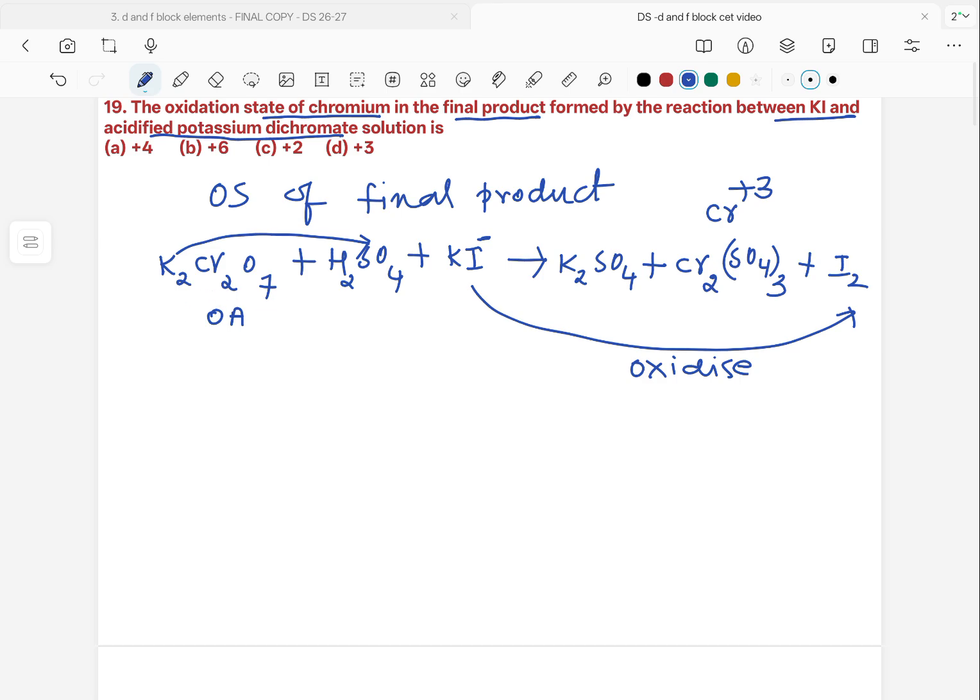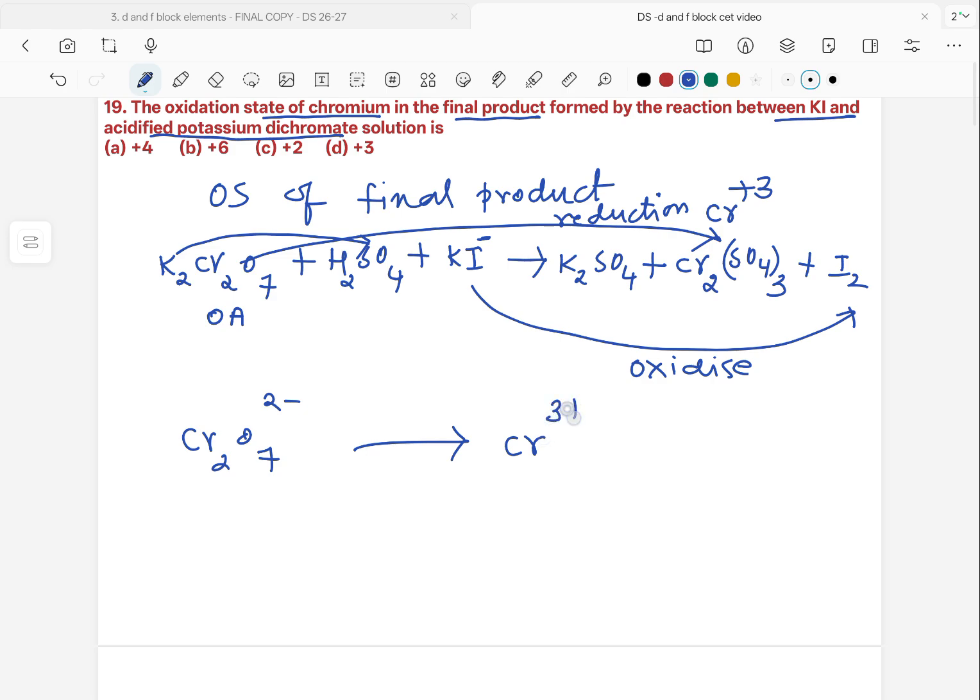So in potassium dichromate the chromium ion undergoes reduction, whereas the iodide ion gets oxidized to I2. Cr2O7 2- gets reduced to Cr3+; here chromium is +6, and here +3. Therefore our answer should be the D option.